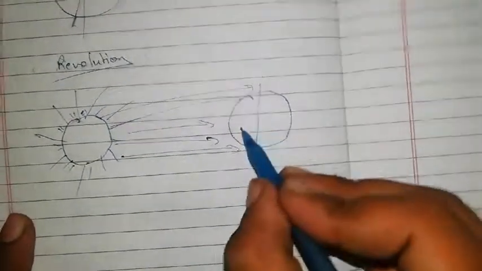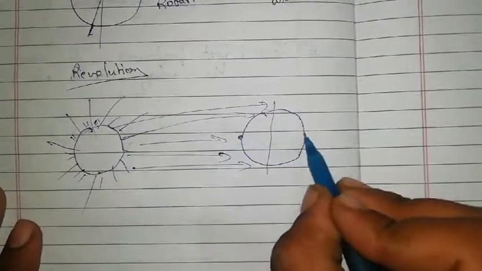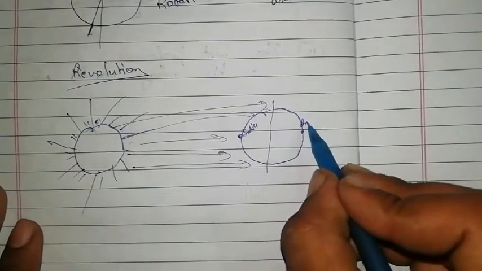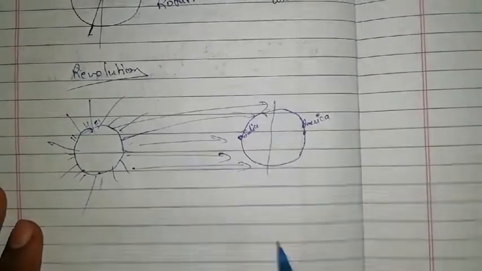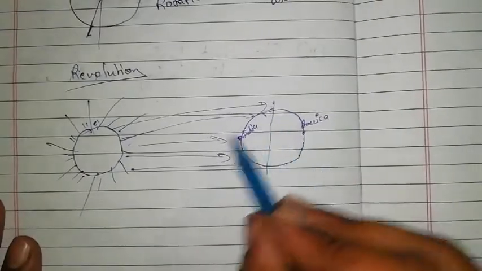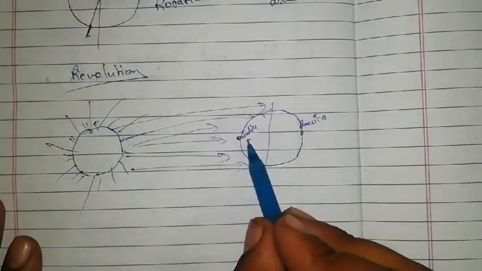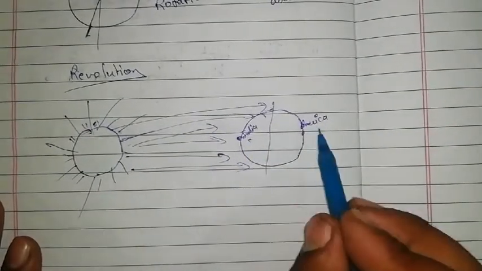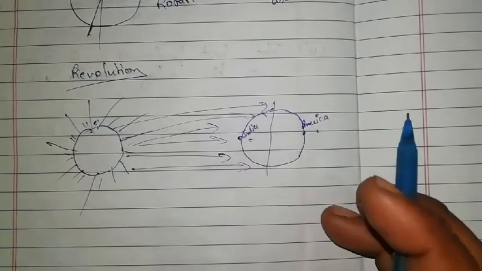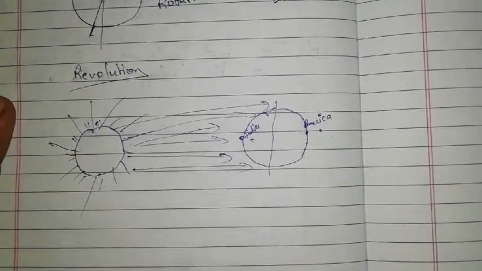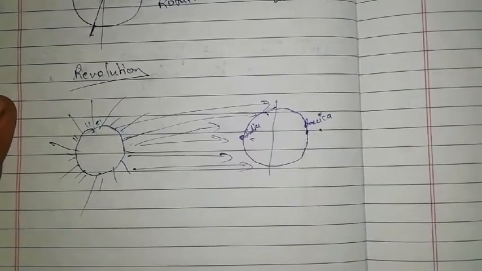Suppose let us take two countries here. This is India and this is America. Whenever the sun rays fall directly on India, there will be night in America, because only half of the earth will receive sunlight at one time.